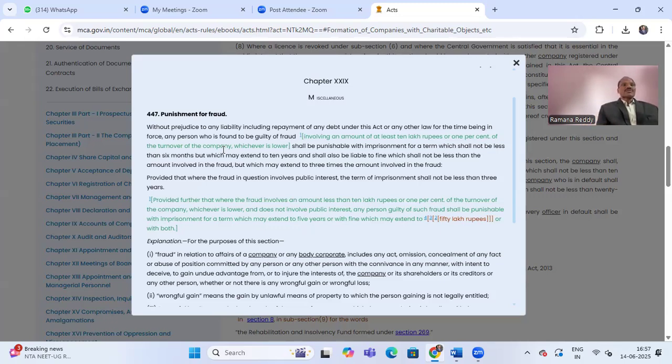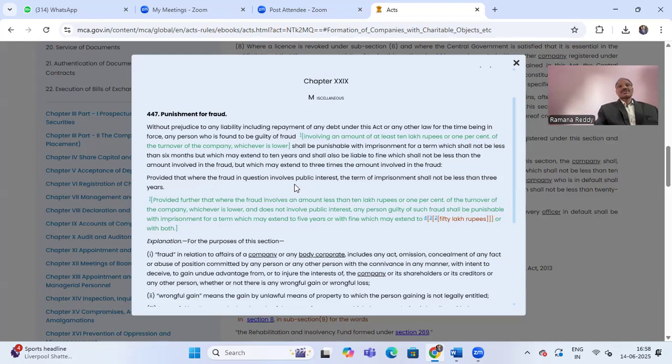Provided further that where the fraud involves an amount less than 10 lakh rupees or less than 1% of the turnover of the company, whichever is lower, and does not involve any public interest, then any person guilty of such fraud shall be punishable with imprisonment for a term which may extend to 5 years, or with a fine which may extend to 50 lakh rupees, or with both.